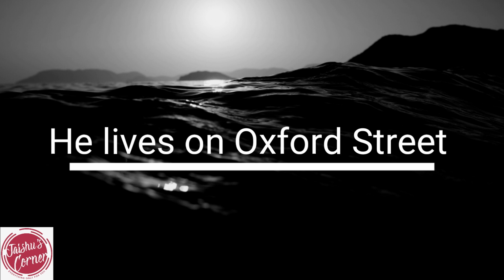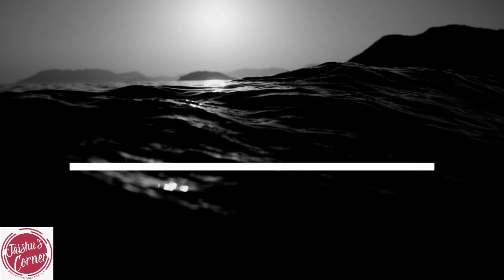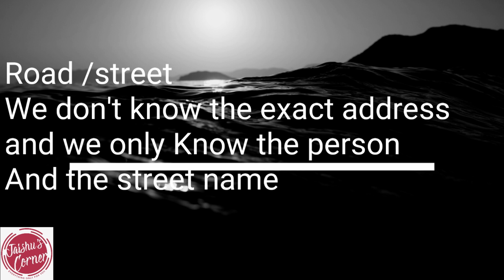So when we are talking about a road or street and we do not know the exact address, we only know the person and the street name, then we use the preposition on.